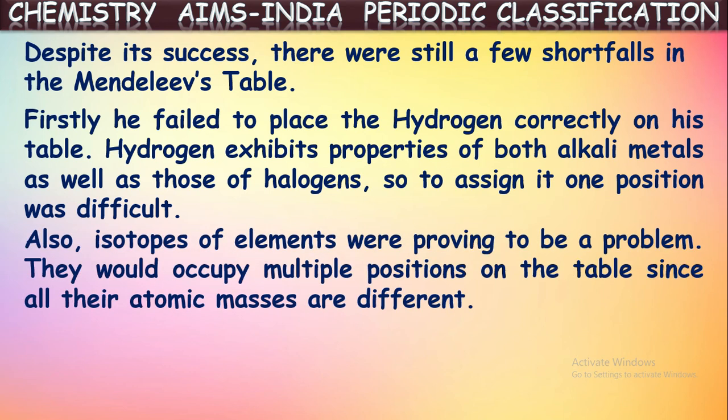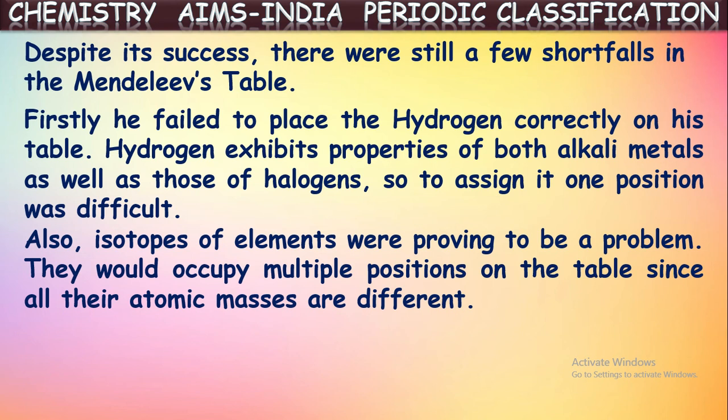Also, isotopes of elements were proving to be a problem. Yes, after the discovery of isotopes, fitting these isotopes into the periodic table also became a problem for him. What does it mean by isotopes? The elements which have the same atomic number but different mass numbers are called isotopes.